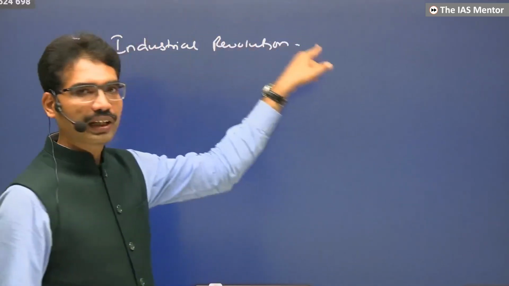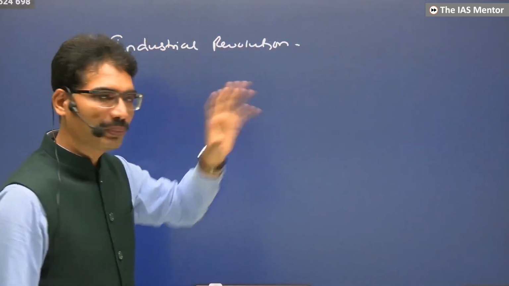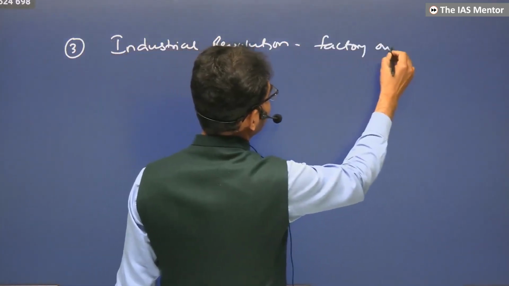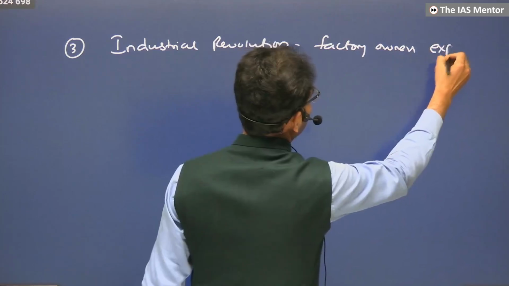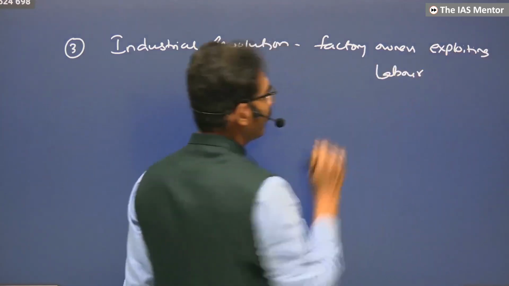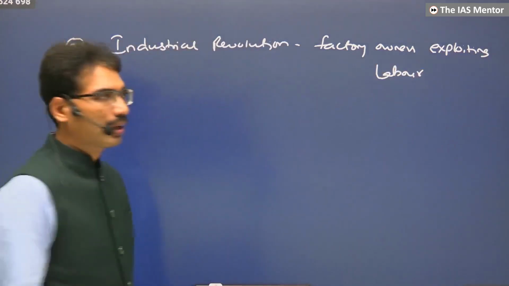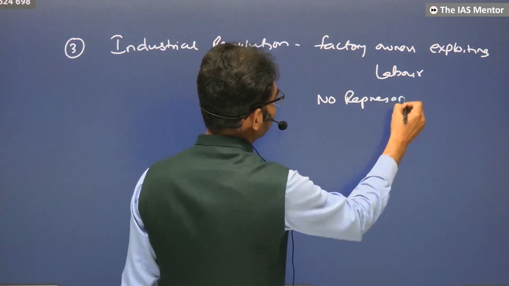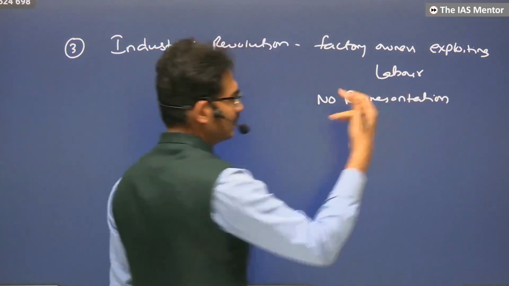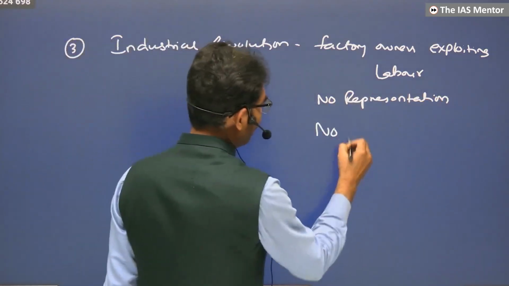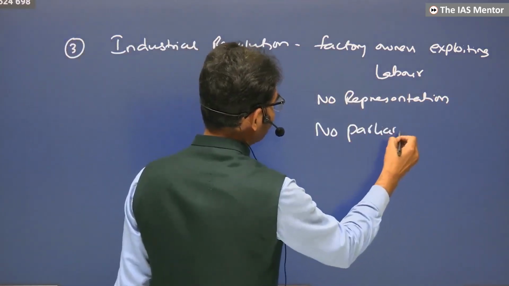Wherever industrial development has taken place, factory owners were exploiting labor. But labor had no representation in parliament. And in fact, in some areas there is no parliament at all.